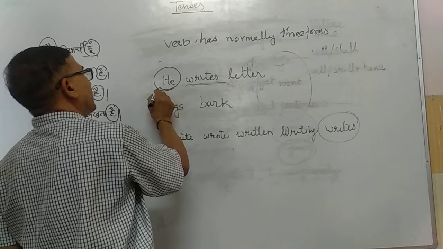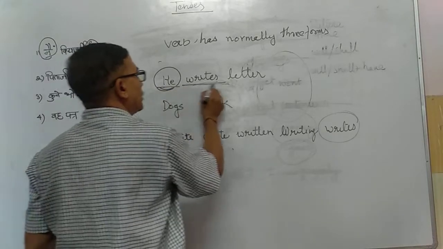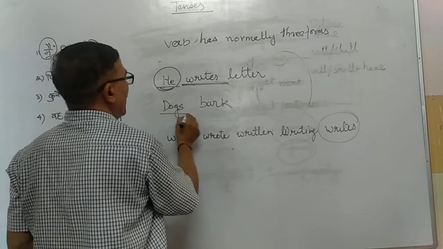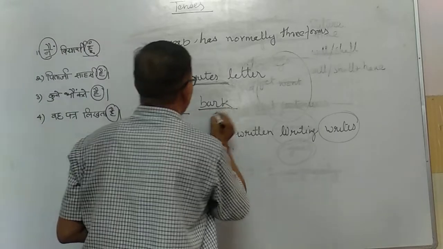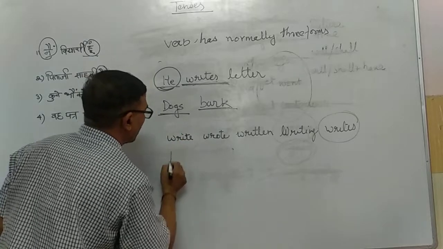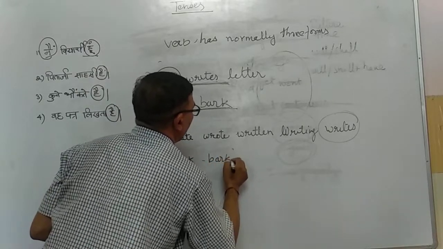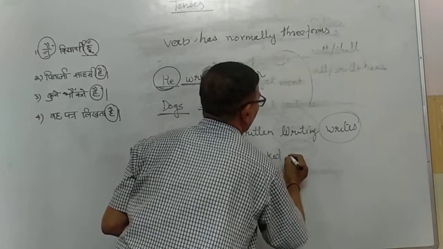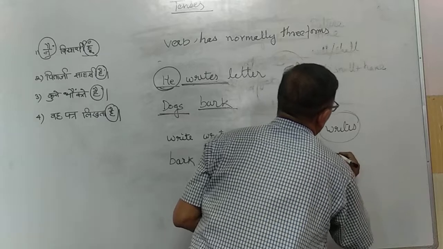हमें यह ध्यान रखना है कि अगर यह सिंगुलर है तो यहाँ पर सिंगुलर ही फॉर्म लगेगी. See, dogs are many, so plural. So I have used the present form. See this form: bark, barked, barked, barking, barks.